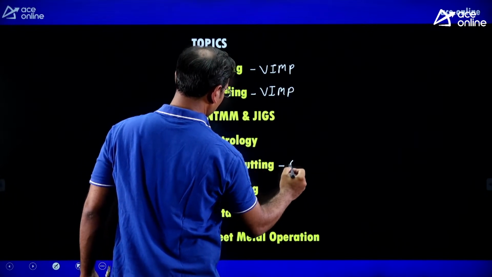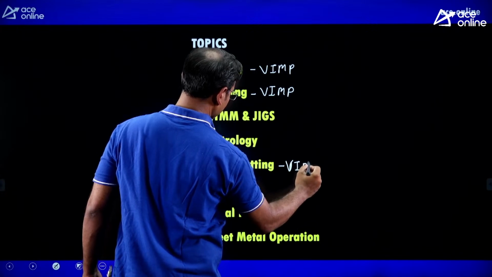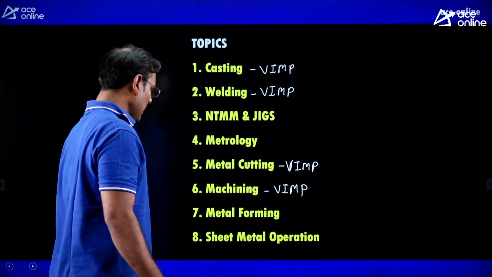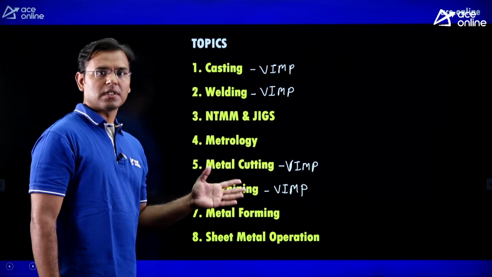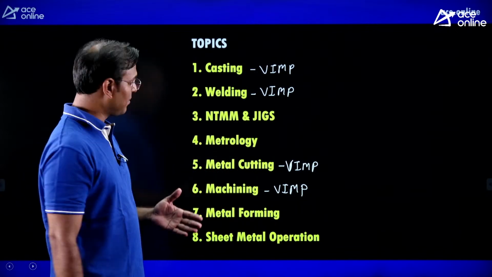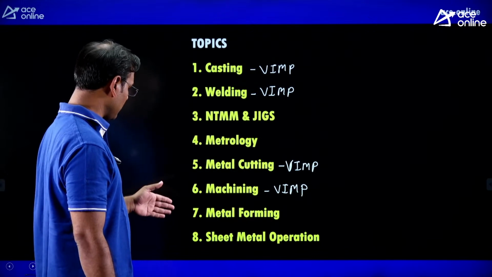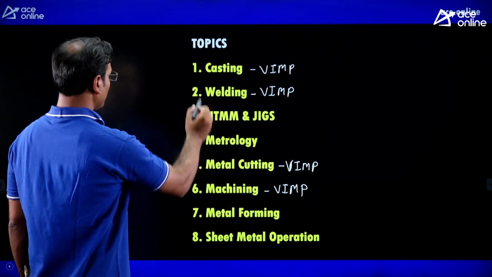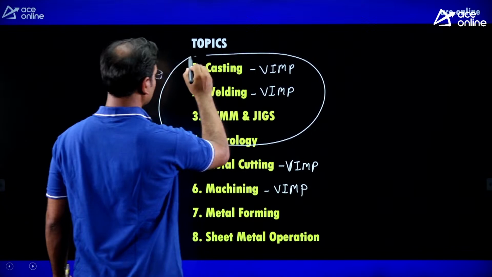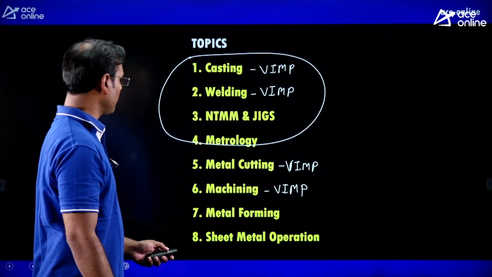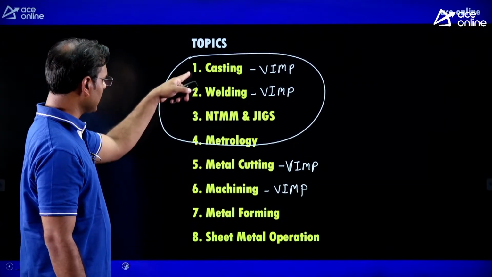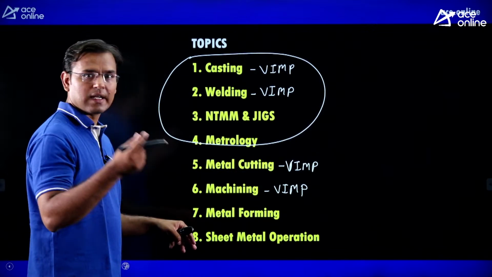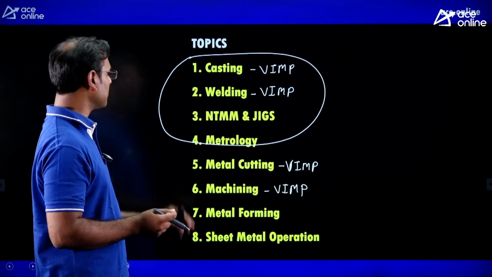Then metal cutting is very important, and machining is also very important. Till now, out of those 8 chapters, there are very good questions from the 4 chapters in your SSC JE prelim exam. Today I am going to focus on the first 4 chapters in the production 1 lecture, and in production session 2, we will see the questions and concepts of the remaining 4 chapters.